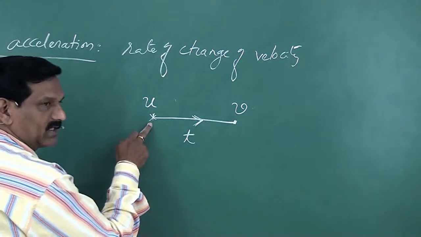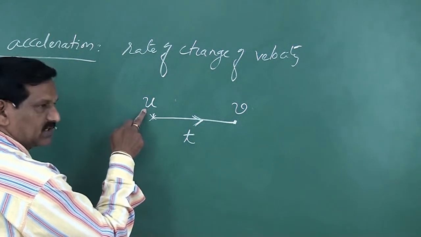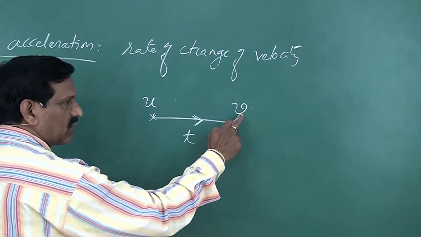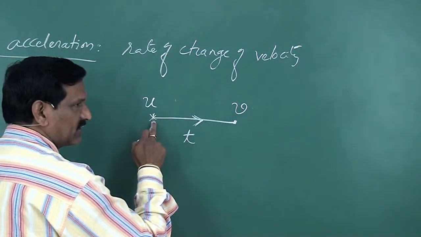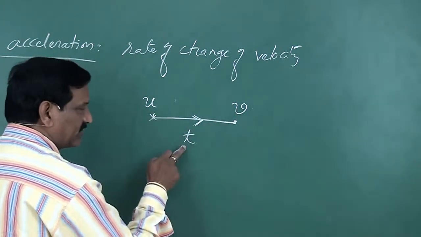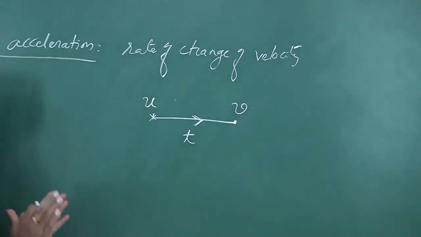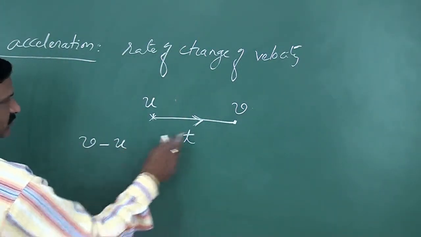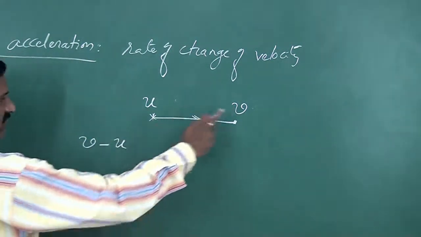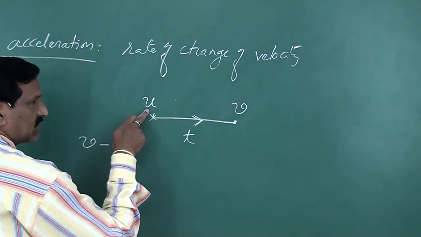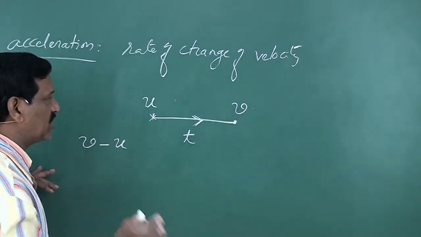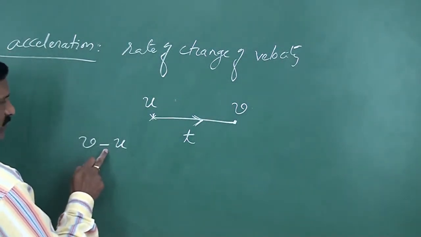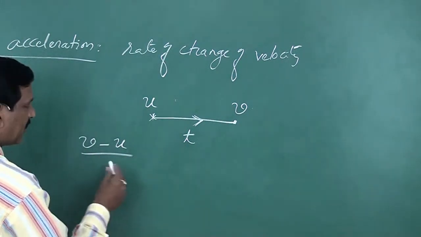Then what is the change in velocity here? v minus u. Final velocity minus initial velocity is the change in velocity, v minus u.